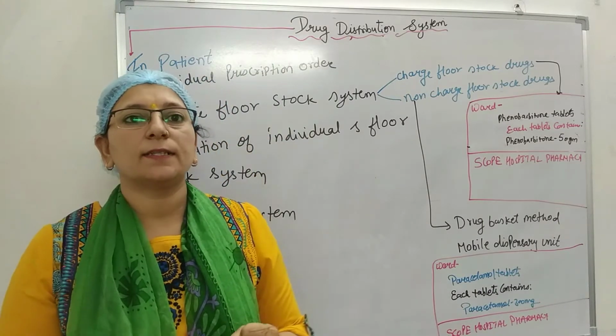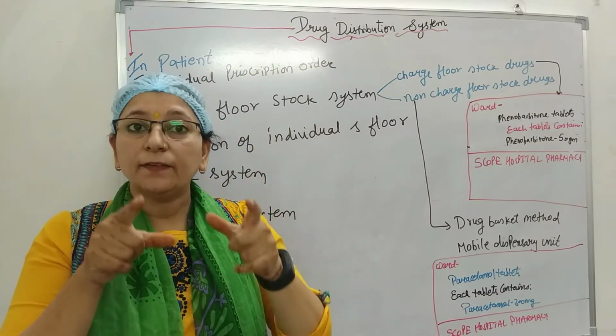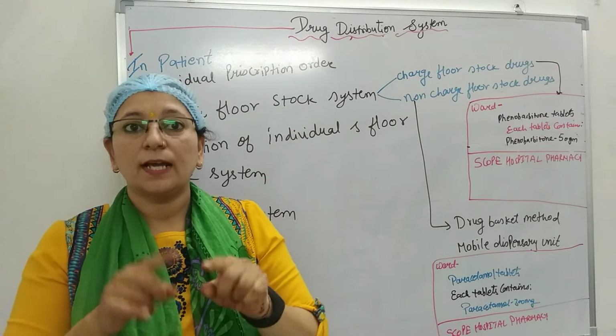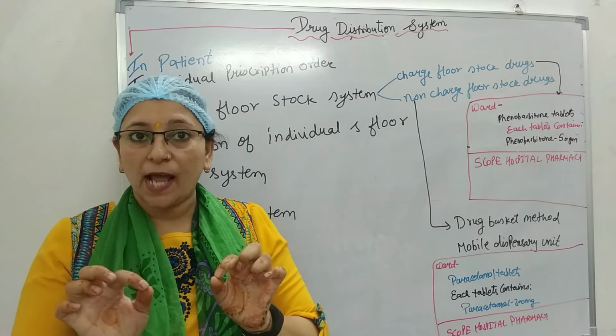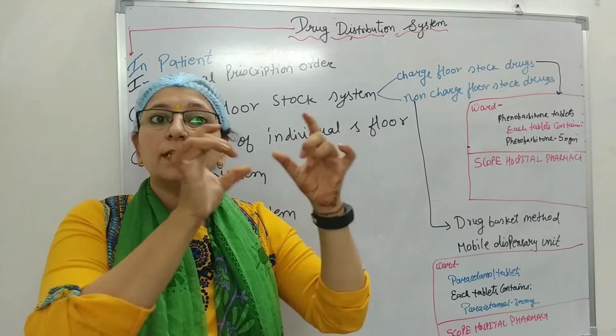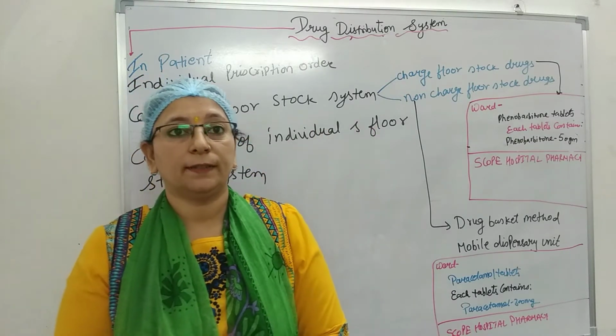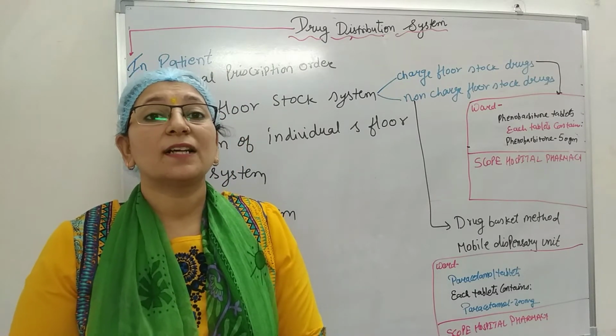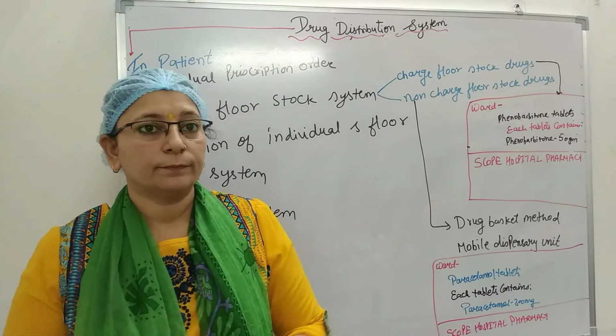Under this system, the drugs are given to the patient through the nursing station and the pharmacy supplies from the drug store of the hospital. Only commonly used drugs are stocked on the floor.